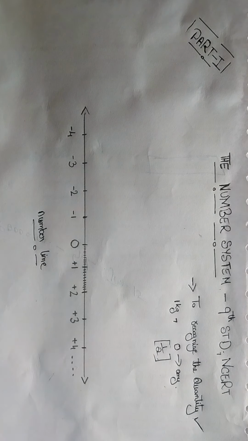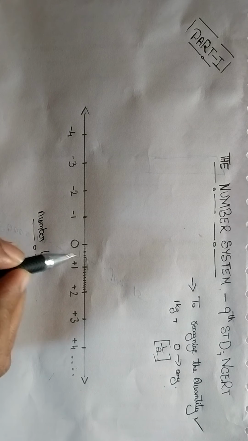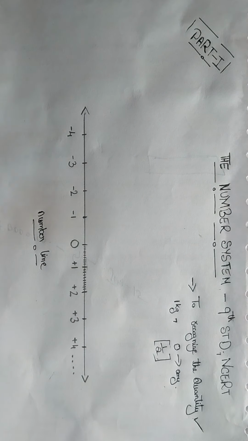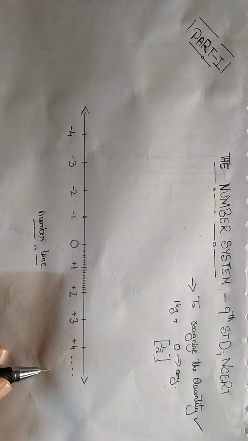The story is given to make you understand the importance of number system, but today I will go directly to the concept behind the number system.